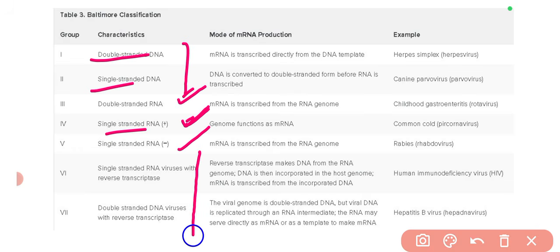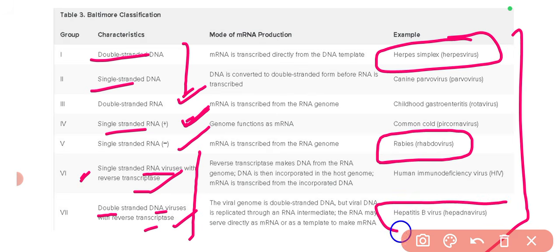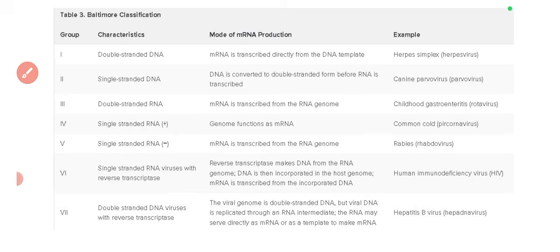Then the sixth and seventh are with the reverse transcriptase. So one is a single stranded RNA virus with the reverse transcriptase, and the other is a double stranded DNA virus with reverse transcriptase. For the rest you can find out the examples: rabies is very important, herpes simplex is very important, hepatitis B virus, human immunodeficiency virus, and rotavirus are important. You can memorize all these examples.